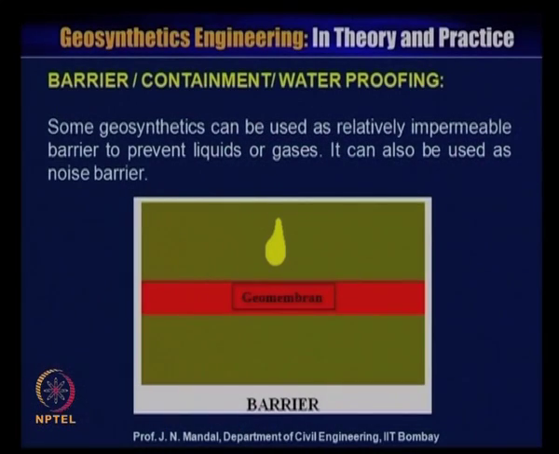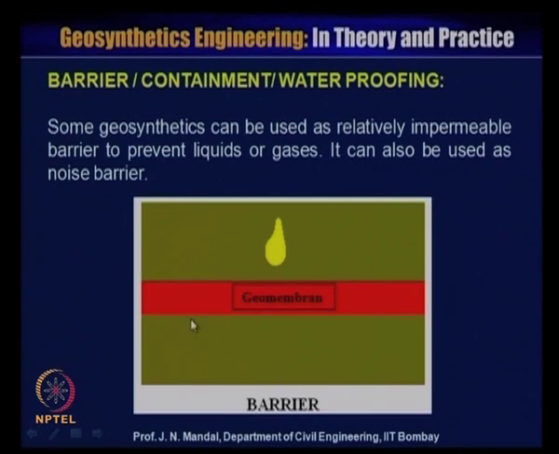Then barrier or containment or waterproofing. Some geosynthetics can be used as a relatively impermeable barrier to prevent liquids or gases. It can also be used as a noise barrier. You can see that some non-woven geotextile material can be impregnated with bitumen material.